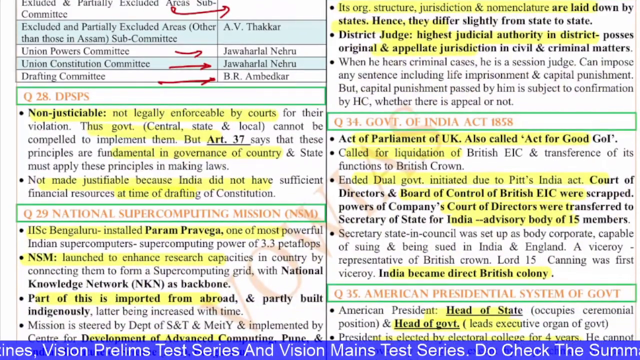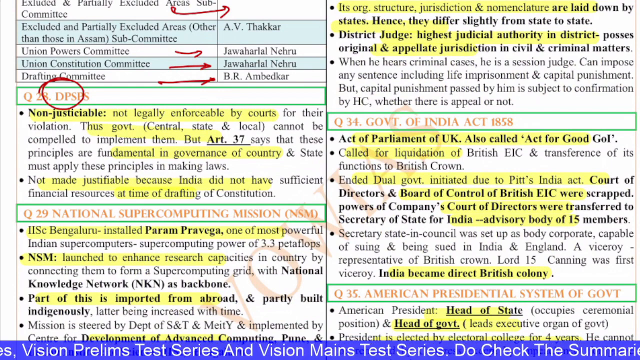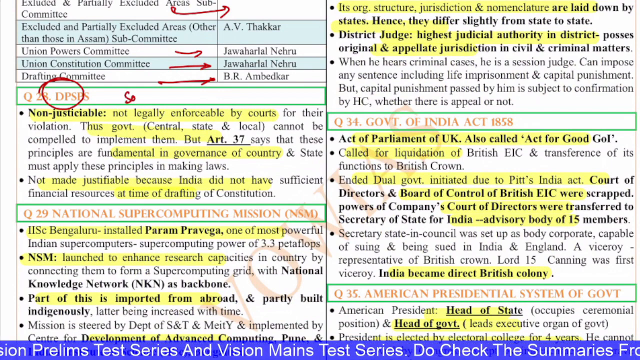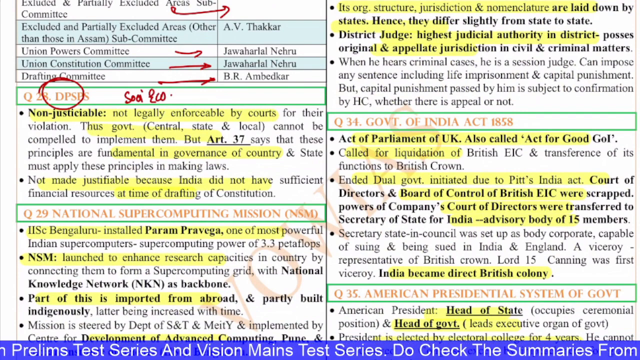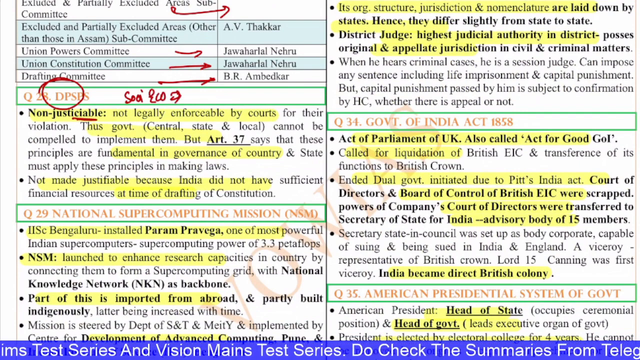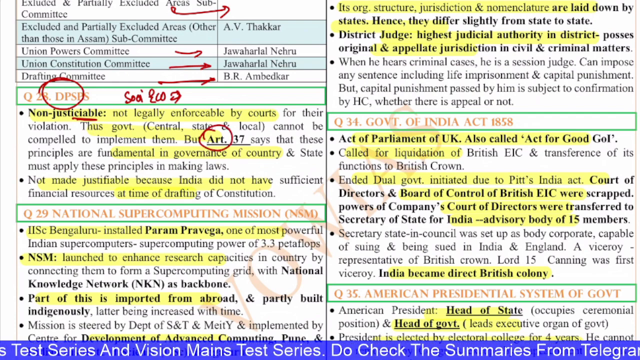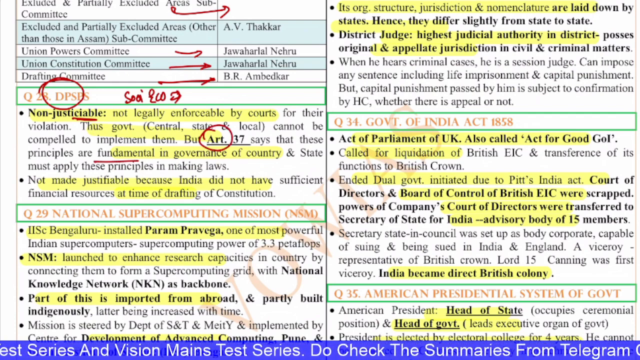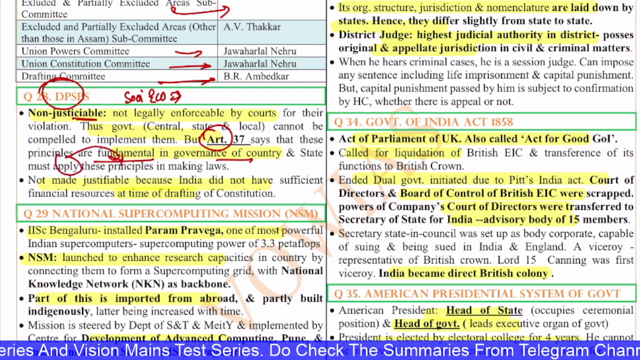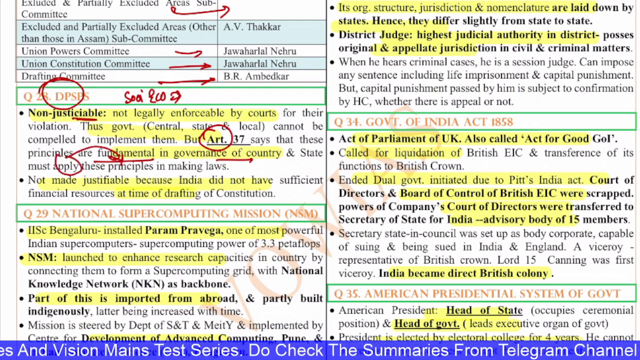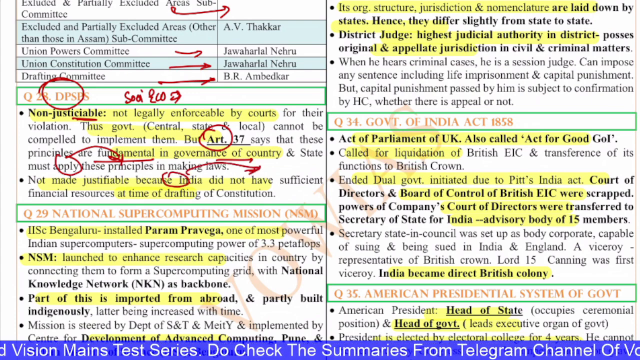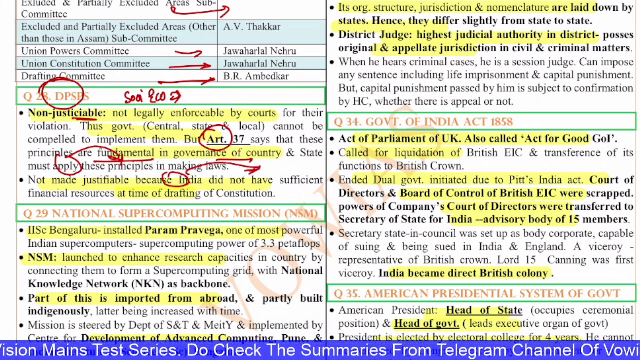Next, the 28th question is again on DPSP. We have seen the important DPSPs, but note that the DPSPs ensure social and economic democracy, mainly economic democracy, and the DPSPs are non-justiciable. Article 37 says that these principles are fundamental in the governance of the country and the state must apply them while making laws. They are not made justiciable because India did not have sufficient financial resources at the time of independence. This is about the DPSP.